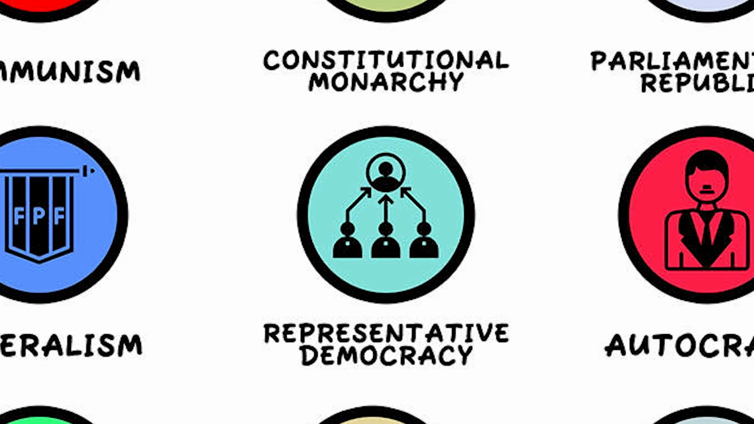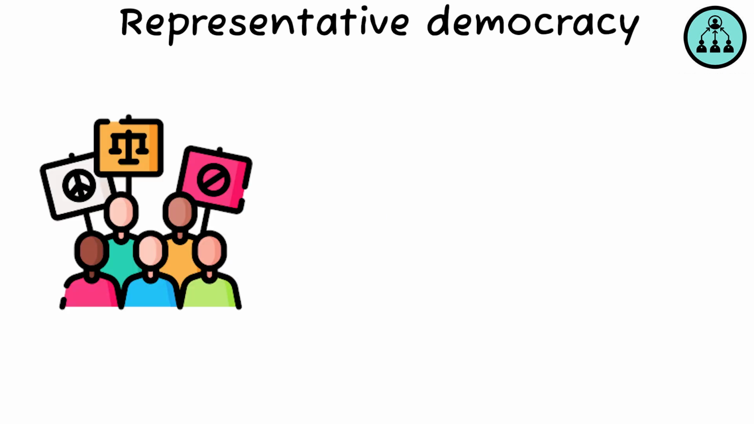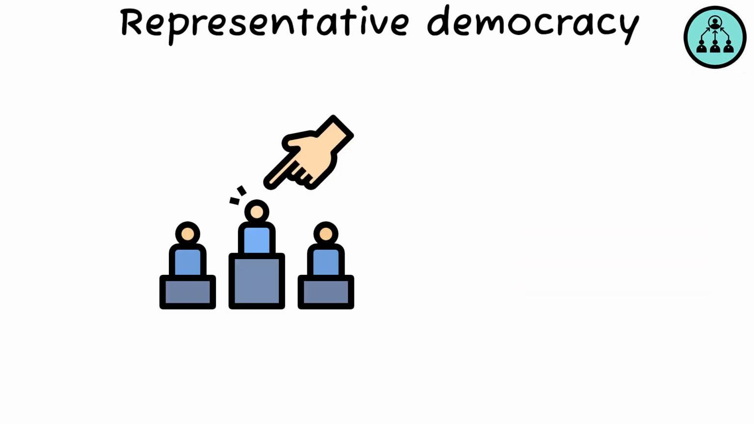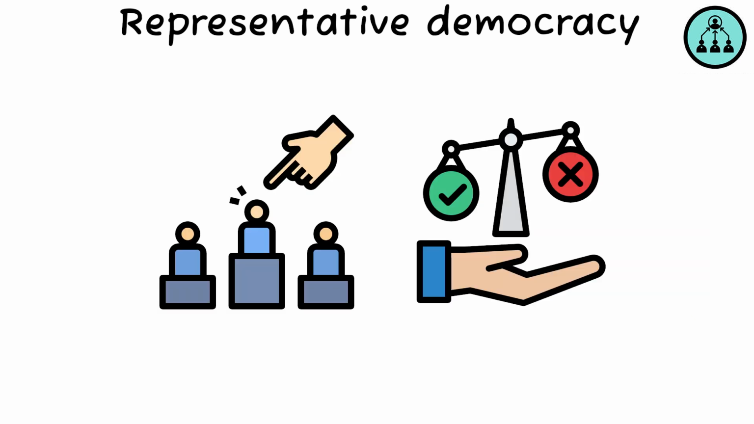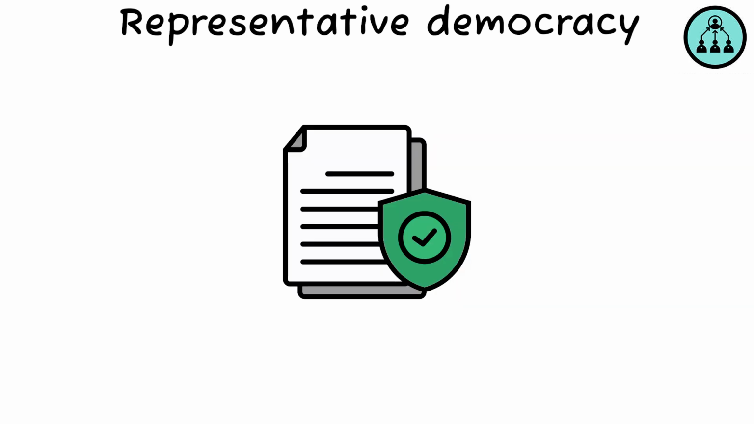Representative democracy. Representative democracy is a type of democracy where citizens elect officials to represent their interests in government. This system makes sure that elected leaders make decisions on behalf of their people. Most modern democracies, including the United Kingdom and India, operate under this system, allowing for efficient and flexible governance.